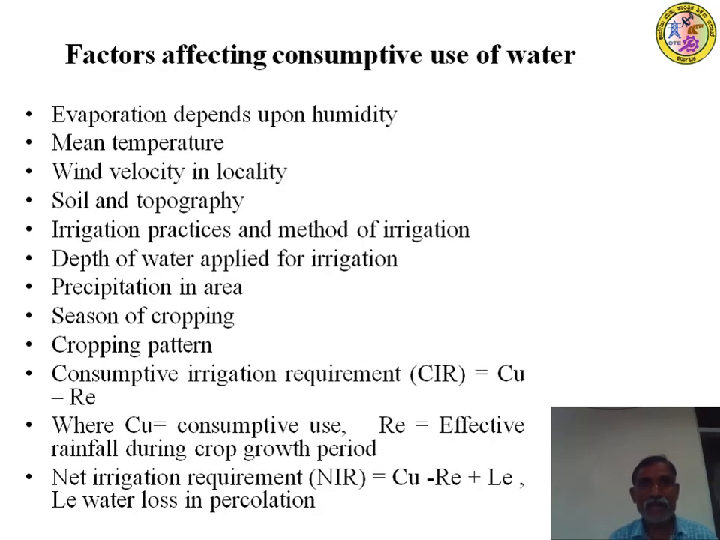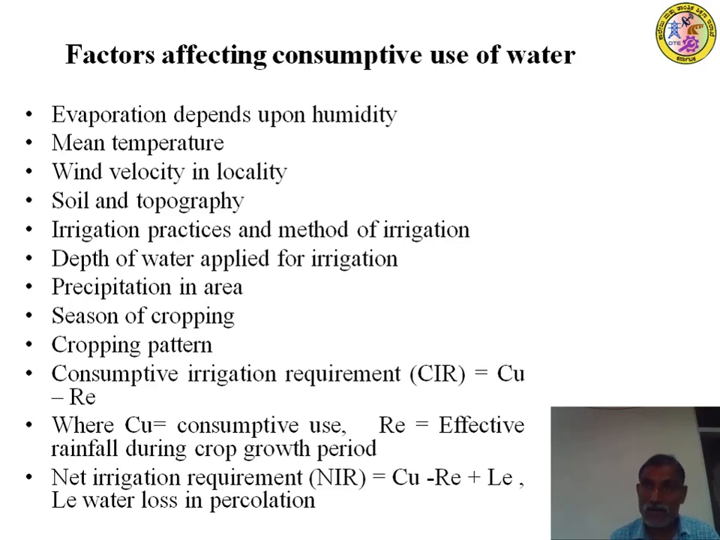Got the idea? Factors affecting consumptive use of water are important. Evaporation depends on the humidity of the local area. Consumptive use of water is very important for the supply of water to the plants. Mean temperature: if the temperature is more, naturally the evaporation is more, so you have to supply more water to the plant.